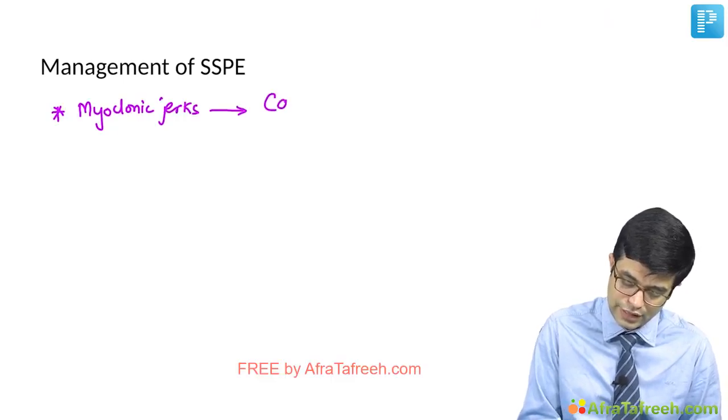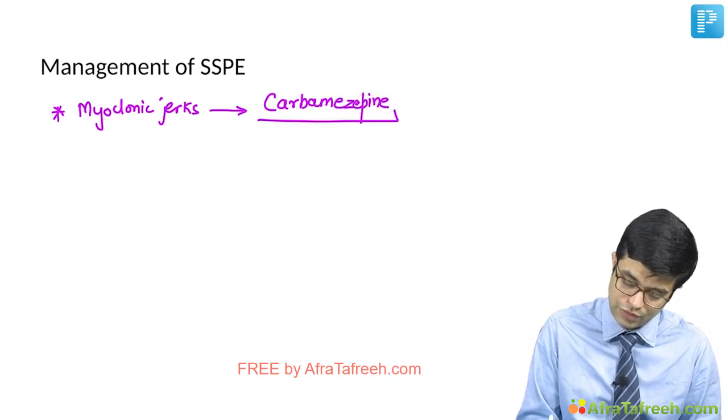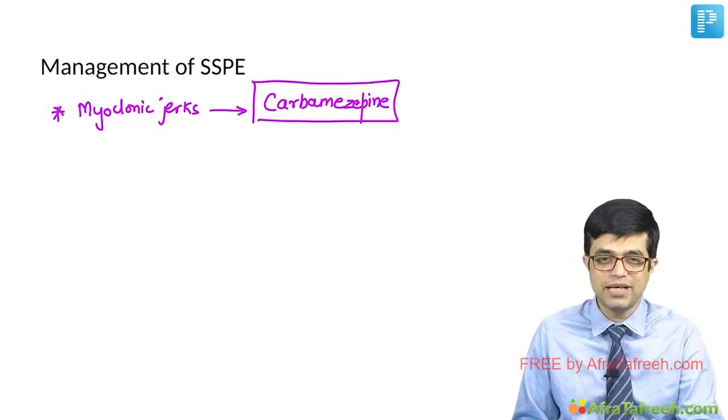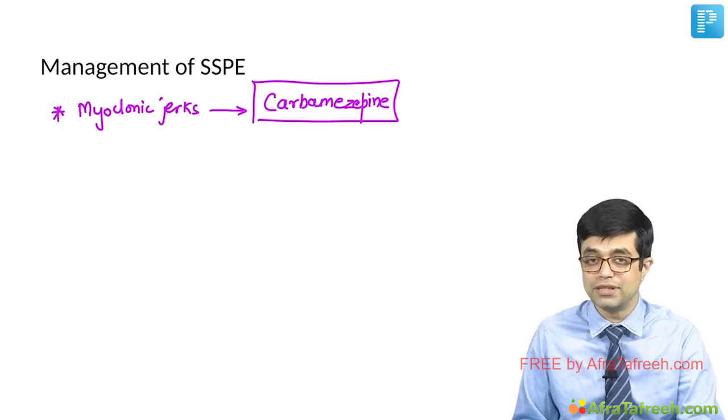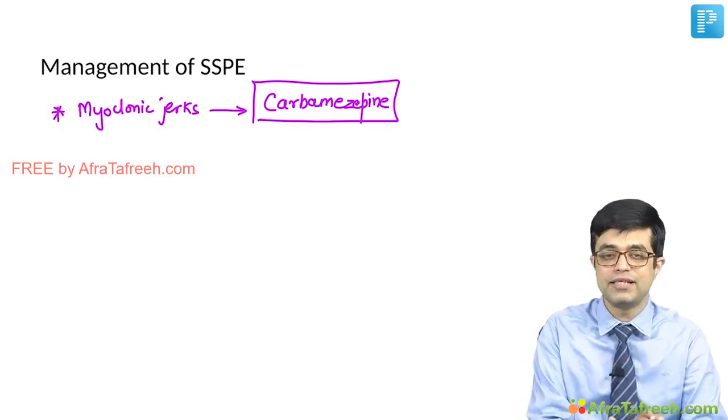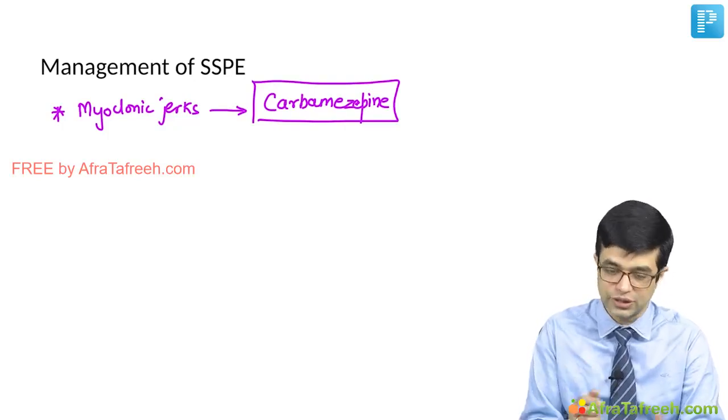You can give drugs like carbamazepine or oxcarbazepine. Now the interesting thing here is the traditional teaching is carbamazepine worsens and is contraindicated in myoclonic epilepsies, right? But in SSPE, it is the most effective agent in controlling the myoclonic jerks.